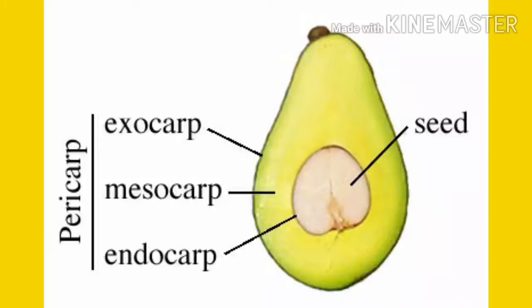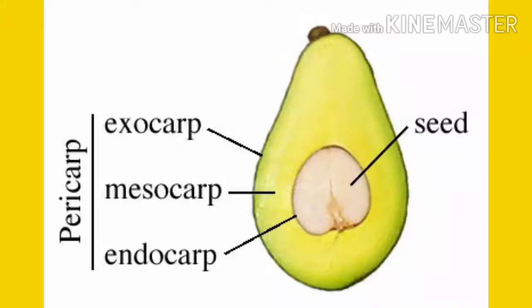The pericarp contains three parts: epicarp, mesocarp and endocarp. Epicarp is the outer thin protective covering of the fruit, whereas mesocarp is the sweet, fleshy, edible middle layer of the fruit, and endocarp is the inner hard part of the fruit that contains seeds.